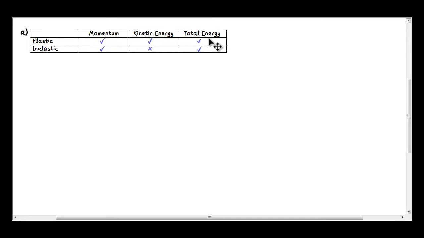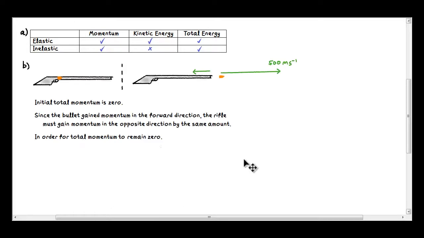Total energy of course includes all forms of energy, whether kinetic energy, elastic potential energy, heat energy, whatever energy, since the principle of conservation of energy must hold true all the time. So the total energy is conserved for both elastic and inelastic collisions.